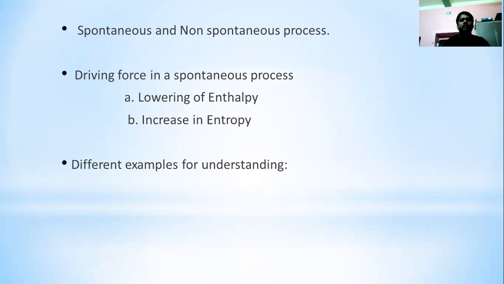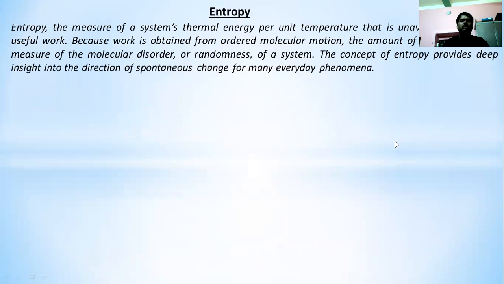In this course we have already discussed enthalpy. Now we will discuss entropy. What is entropy? Basically, entropy means the chaos of a system. Chaos means when the randomness of the molecules increases, the disorder of the system is increased. So that is called entropy.